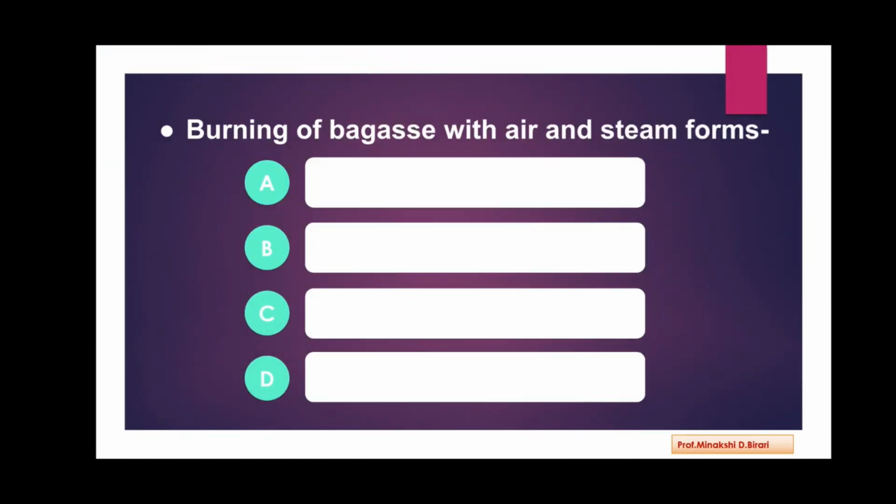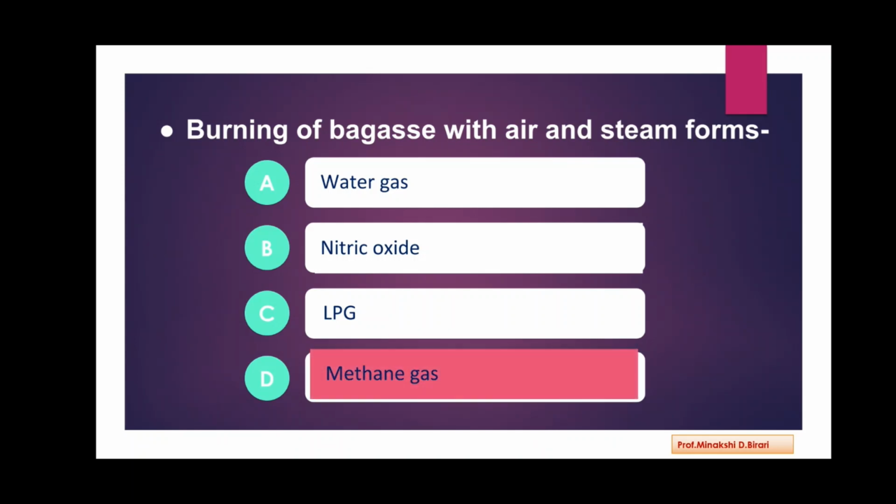Next question. Burning of bagasse with air and steam forms. Option A, water gas, nitric oxide, LPG, methane gas. So we know that bagasse is nothing but byproduct formed in sugar industry. So the burning of bagasse with air and steam, it forms methane gas. So the option D, that is the correct answer.